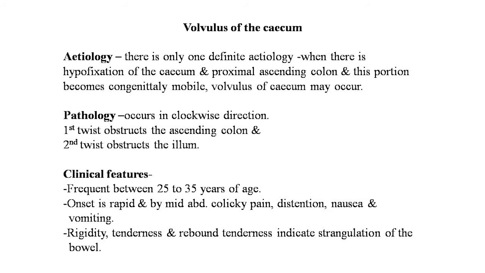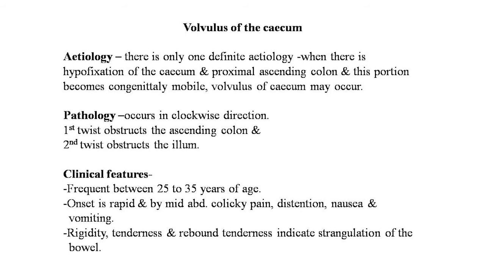Now the pathology of the volvulus of the cecum. Volvulus of the cecum occurs in a clockwise direction. The first twist obstructs the ascending colon and the second twist obstructs the ileum. Clinical features of this condition: volvulus of the cecum may be seen at all ages but is most frequent between 25 to 35 years of age.